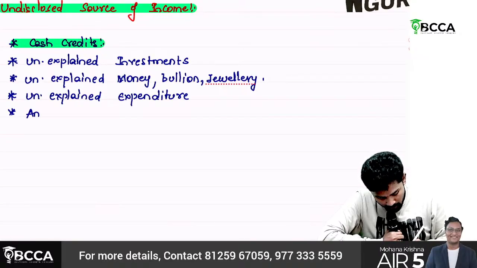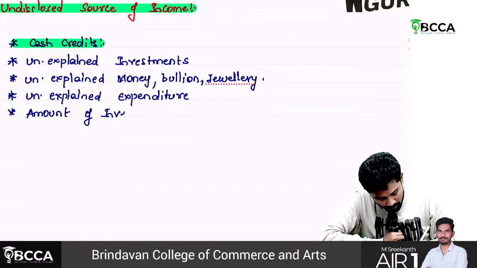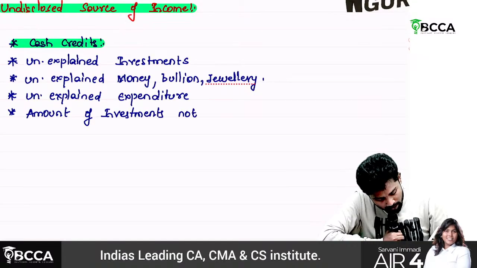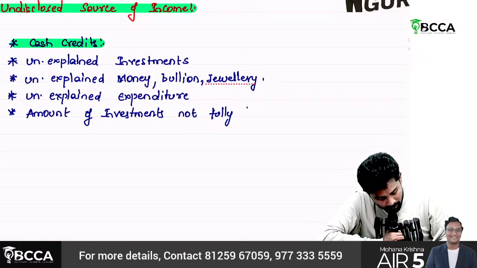Then amount of investments not fully disclosed in books of accounts.